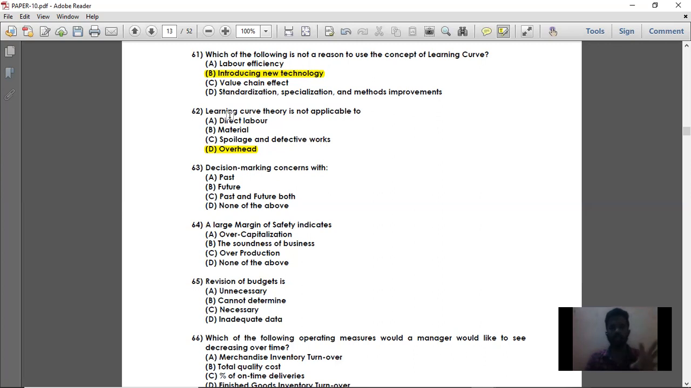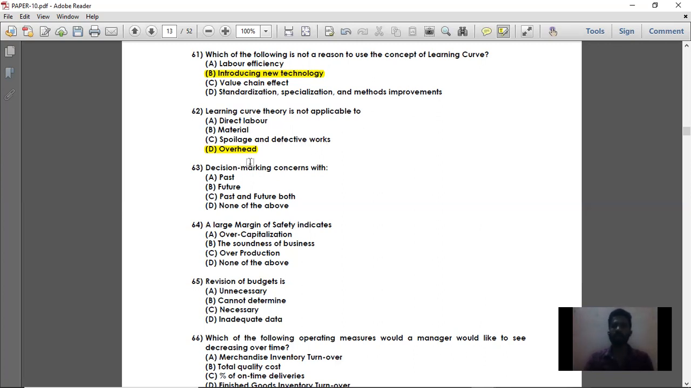For direct labor, if he is producing some 1,000 units, then against his time, his production of 1,000 units will be compared in order to verify with this learning curve theory. Learning curve basically compares the work performed against the time. So against direct labor also we can compare against the time. Material also you can compare against the time. Spoilage and defective work also we can compare against the time. That is, we can compare the machine hours worked against the time.